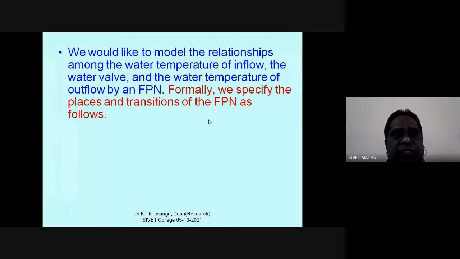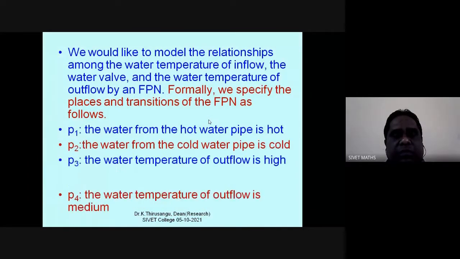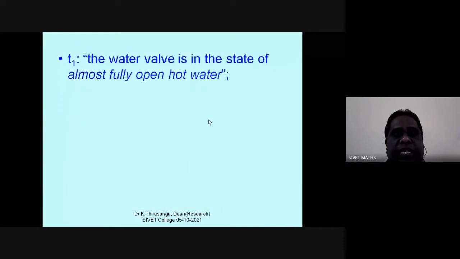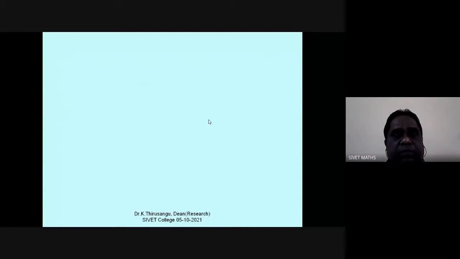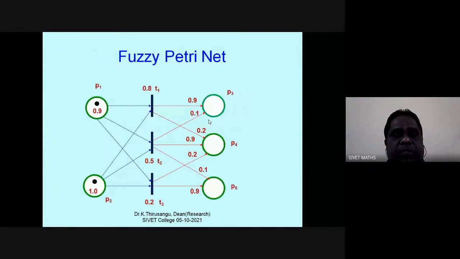I will just say one execution rule in the firing. Now, this is a fuzzy Petri net. The Petri net is already there. I am associating tokens. Alpha is 0.926 token.